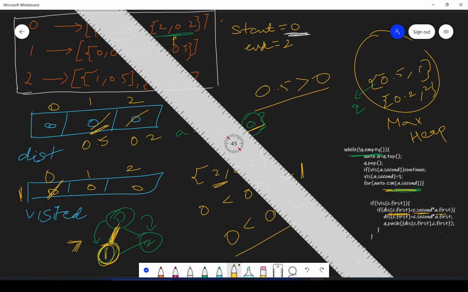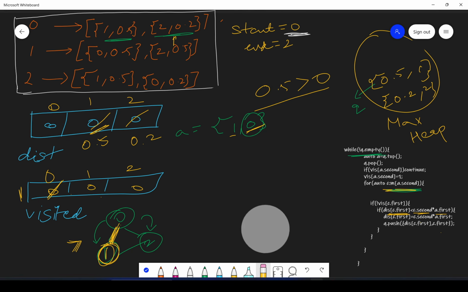So guys, understand what we are doing basically here. We have current vertex as 0, and we are seeing how many possibilities are there to go to other vertices from this 0. Either we can go to 1 from this 0, or we can go to 2 from 0. If we go via 0 to 1, 0.5 is the probability, and if we go to 2 via 0, 0.2 is the probability. Okay, and now since we have traversed all the possibilities from 0, we mark 0 as visited.